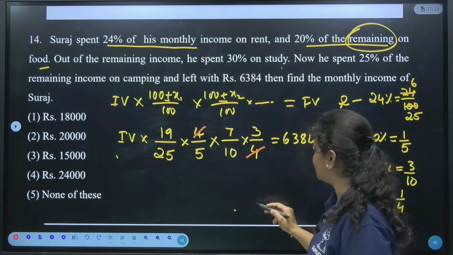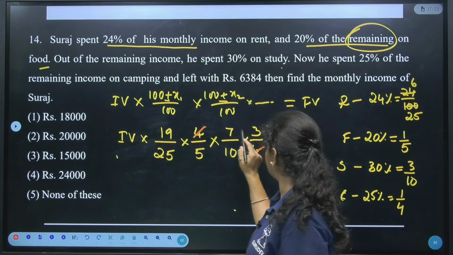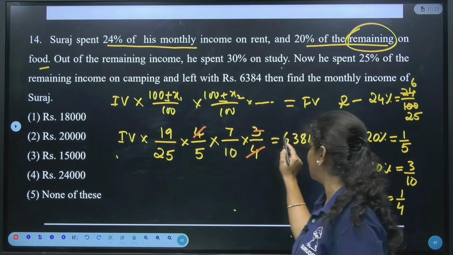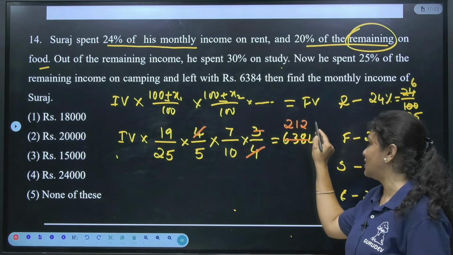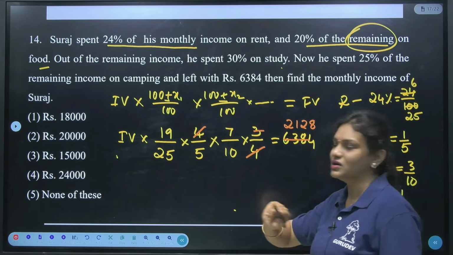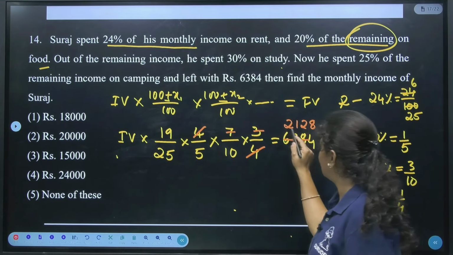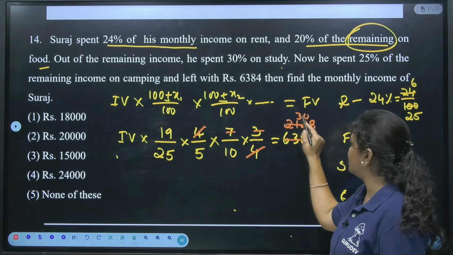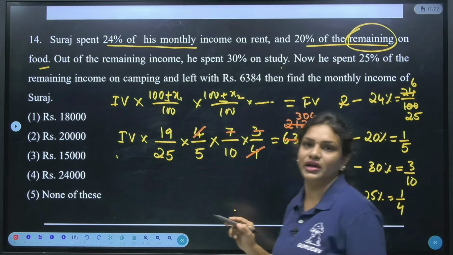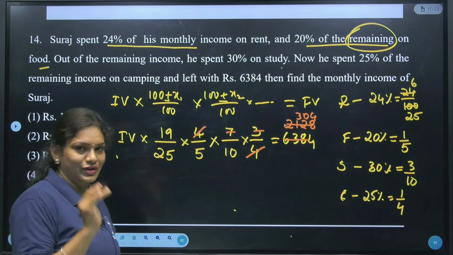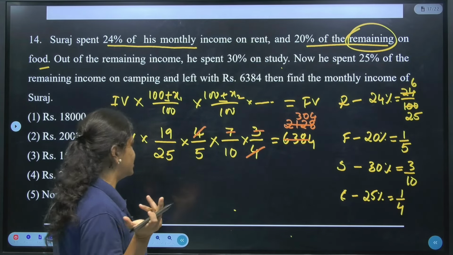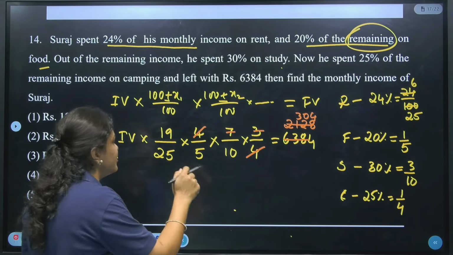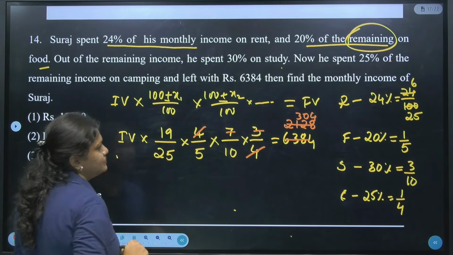So, next, if I see further here, just cancel out this with the 3 table. 3 1s are 3, 3 2s are 6 and 3 8s are 24. Clear? Next with the 7 table, 7 3s are 21 and 7 4s are 28. Is it clear? Just try to understand the cancellation, or else whatever method you know, you just cancel out here. Nothing is there. Next, further if I simplify here, 19.